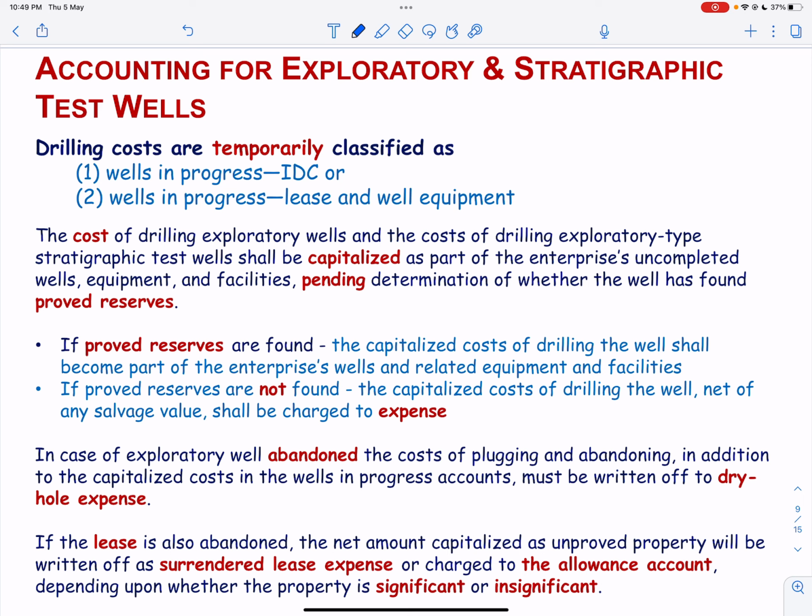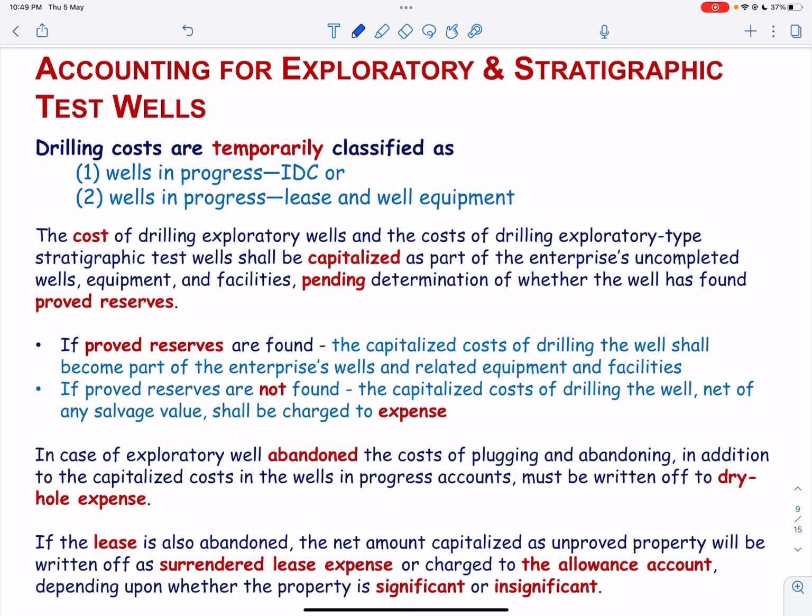In case the exploratory well is abandoned, the cost of plugging and abandoning, in addition to the capitalized cost in the wells in progress accounts net of any salvaged equipment, must be written off to dry hole expense. If the lease is also abandoned, the net amount capitalized as unproved property will be written off as surrendered lease expense or charged to the allowance account, depending upon whether the property is significant or insignificant.